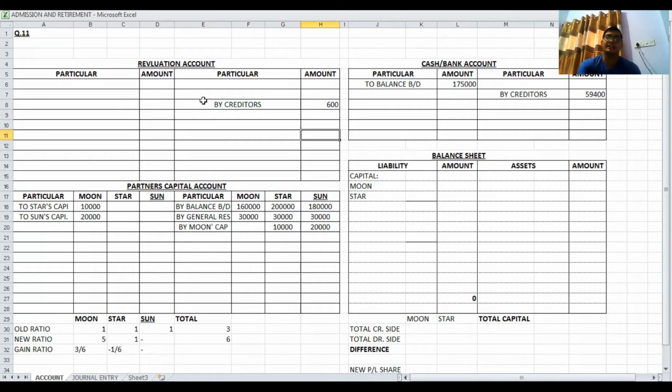600. And in new balance sheet, there is no entry for creditors. There is no recording for creditors because creditors stood for 60,000, but we have already paid by receiving a discount of 600. So finally we have paid 59,400. So if we paid, then our cash bank account is credited by 59,400, and another entry we got the discount for 600. Okay, so it is our gain.